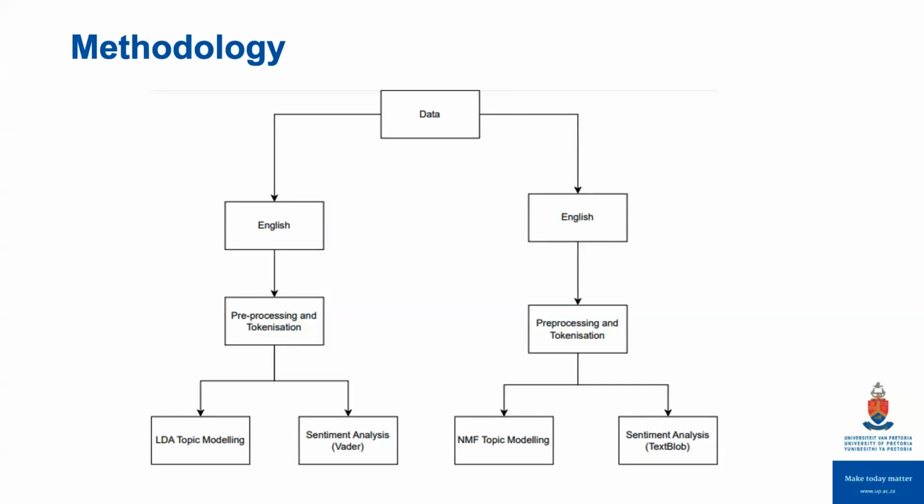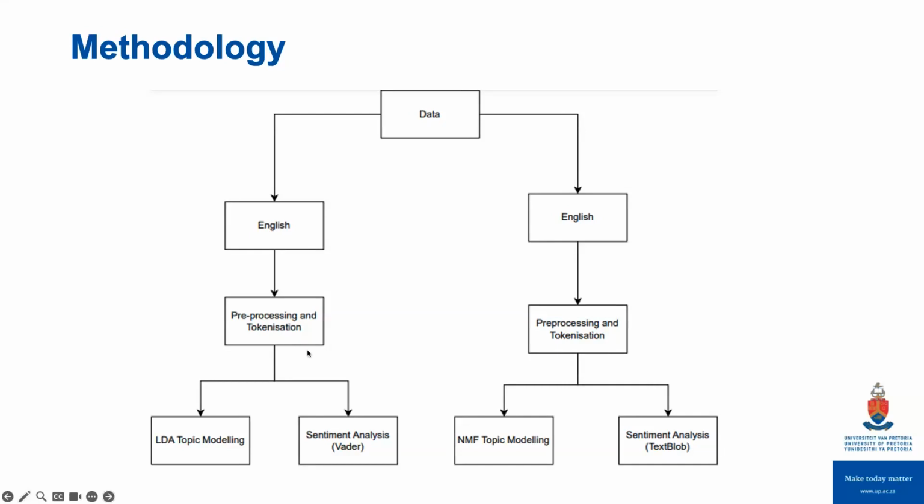This then informed the methodology, using a multilingual transformer model to translate the tweets in other languages. The results were not promising, so this study is now limited to English. So we extracted the English tweets and then did pre-processing and tokenization, removing punctuation, emojis, stop words, and things like that.